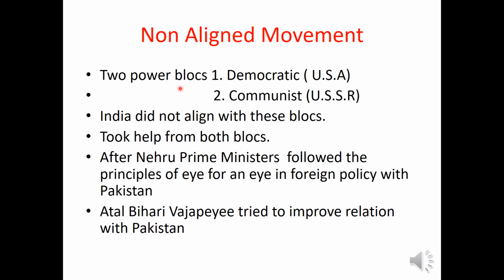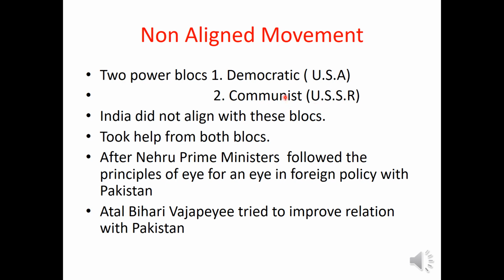The other power bloc was the Communist Power Bloc, which was under the leadership of USSR. Both these power blocs had enmity, and there was competition among them. But India did not want to align with these power blocs.